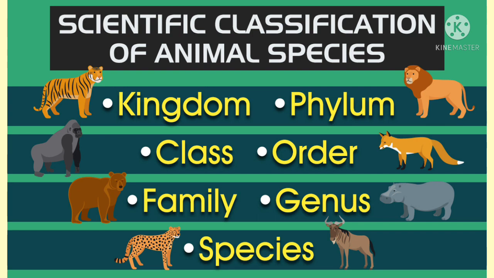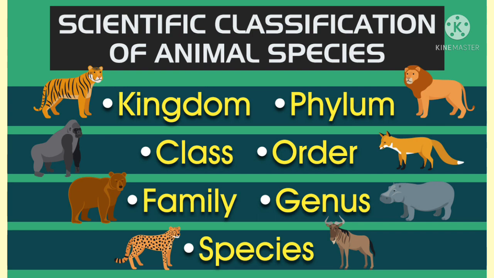So, monkeys, baboons, apes and man have different families but are all placed in the same order, that is primates. Since all these animals possess common features, they are placed in the same order. Clear? They have common characters though from different families, but they are placed in the same order.